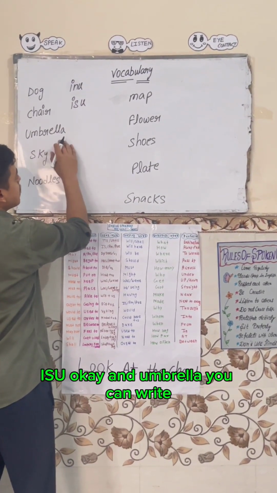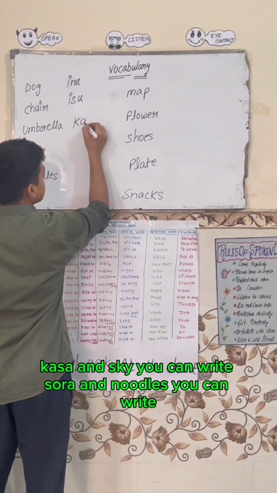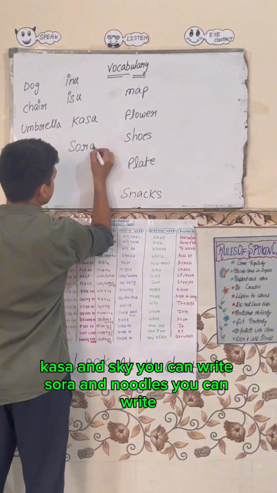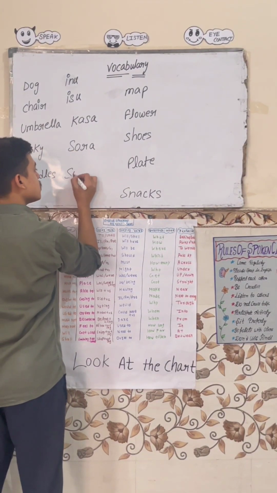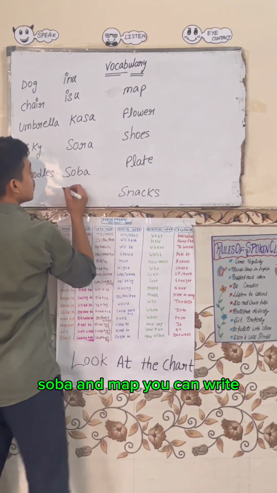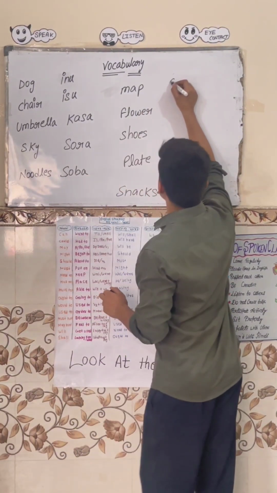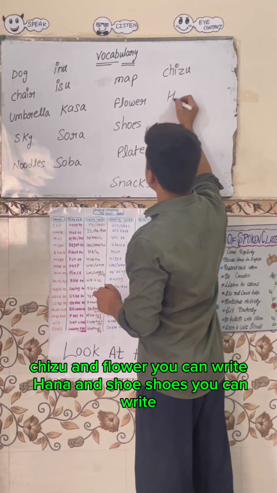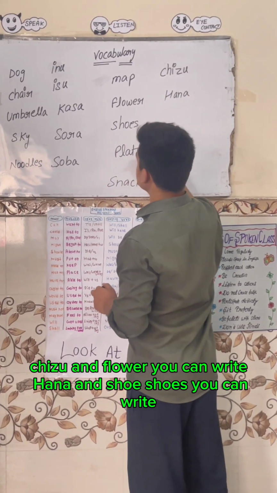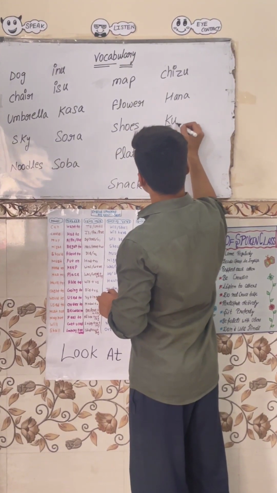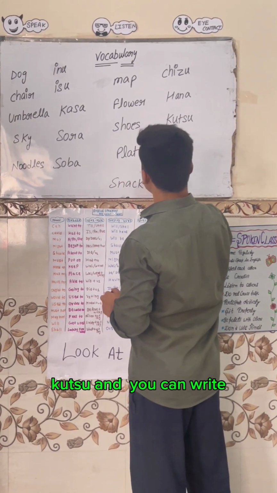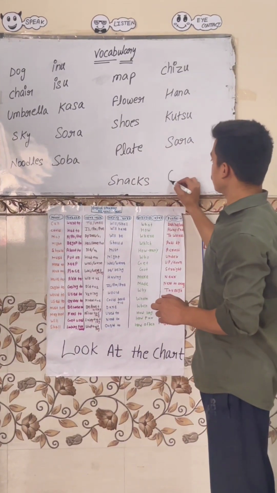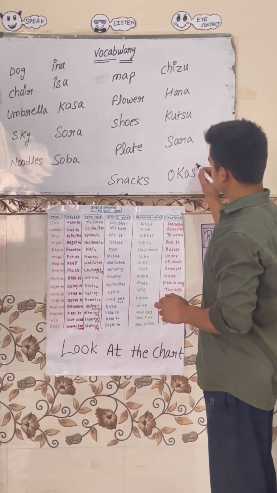Umbrella you can write kasa, and sky you can write sora, and noodles you can write soba, and map you can write chizu. Flower you can write hana, and shoes you can write kutsu, and plate you can write sara, and snacks you can write okashi.